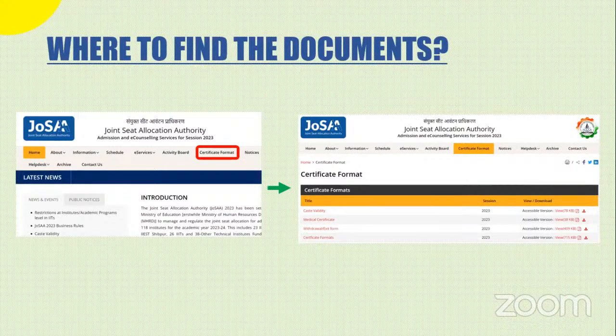You can click on the JoSAA's website. You can click on certificate format. You can find them one by one. What are the certificates that are required?